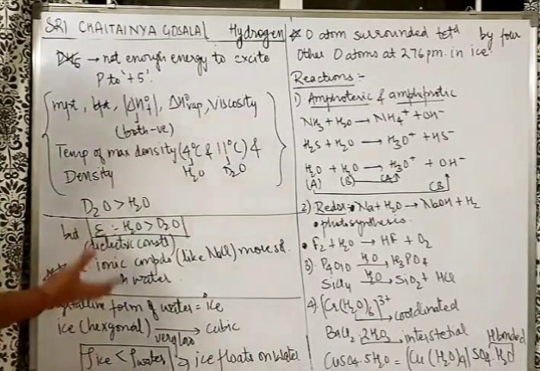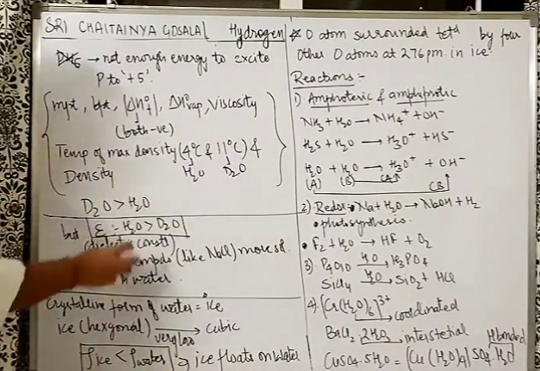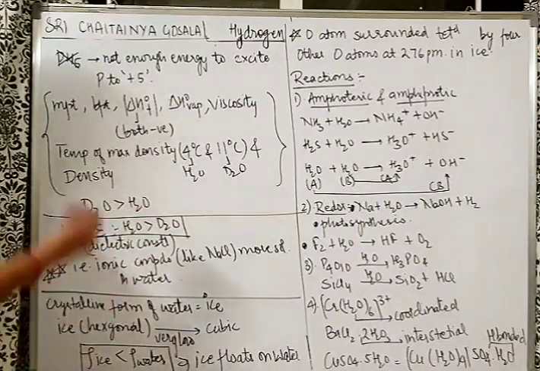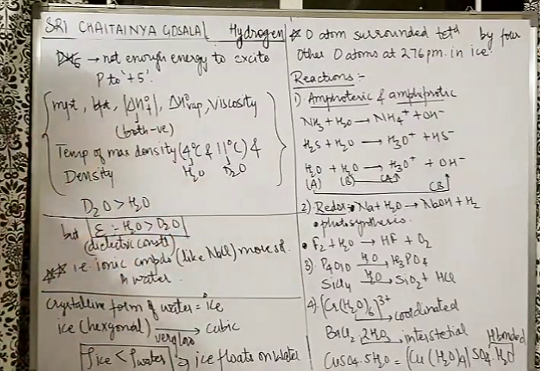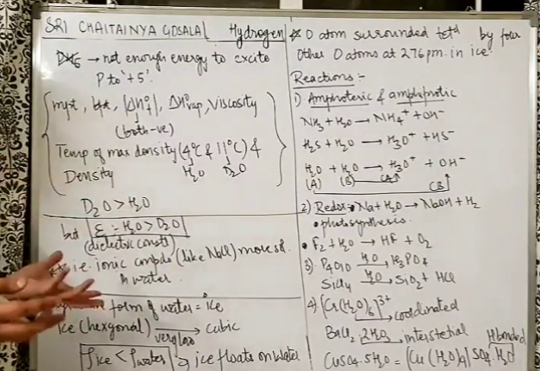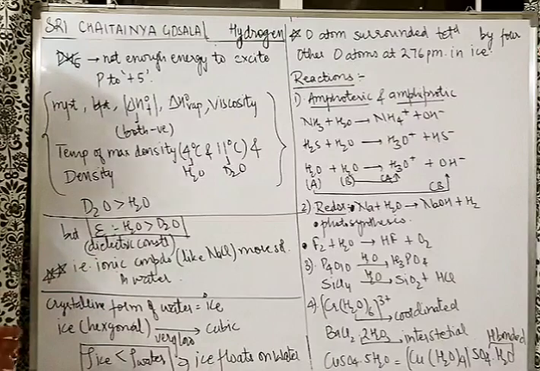High dielectric constant means ionic compounds like NaCl, KCl are more soluble in water. So NaCl has more solubility in water as compared to D2O. Sir, what about covalent compounds? Covalent compounds are more soluble in the solvent whose dielectric constant is lesser. If someone asks about methane, it is a gas, ignore that.